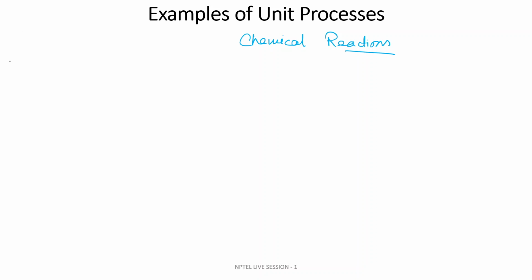So what are the chemical reactions that can happen? One, which is very basic, is combustion. In a combustion reaction, suppose you have natural gas, that is methane.